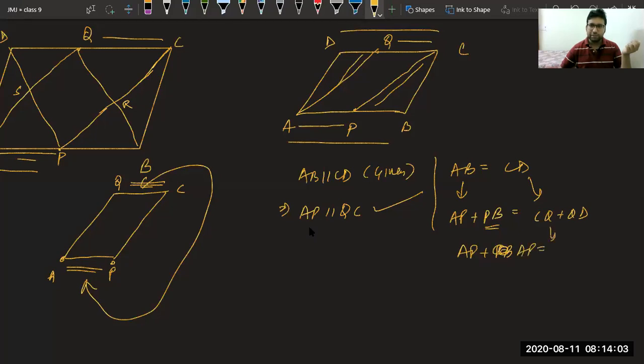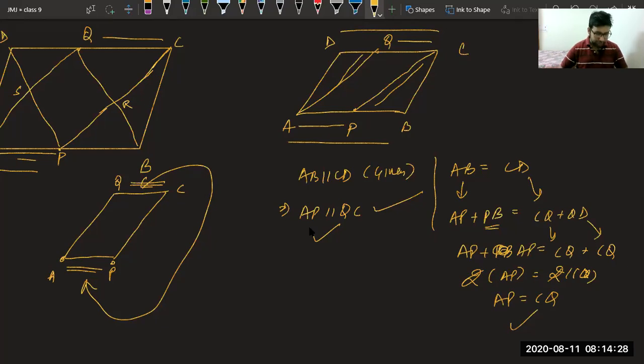And we can replace this QD with CQ because they are also equal. And finally we can say twice AP equal to twice CQ. 2 and 2 will cancel. We will get AP equal to CQ. So the same pair of lines we have proved parallel as well as equal. So we can say that APCQ is a parallelogram. I hope Moksh, Parkhi, it is clear?